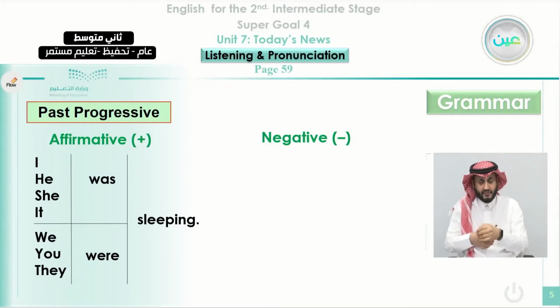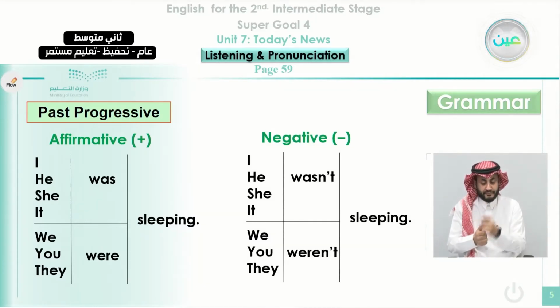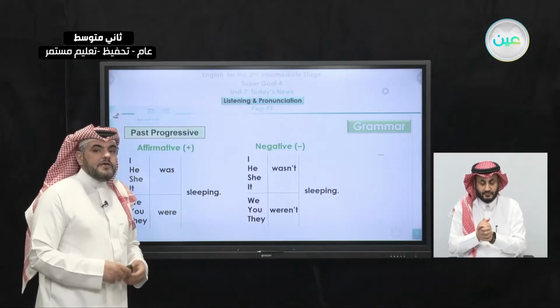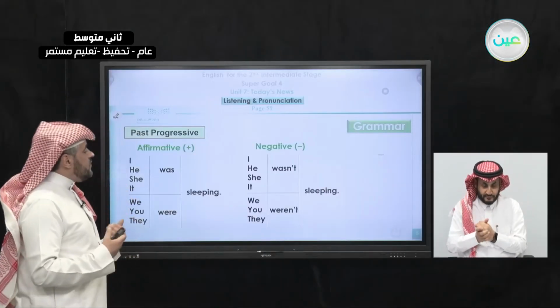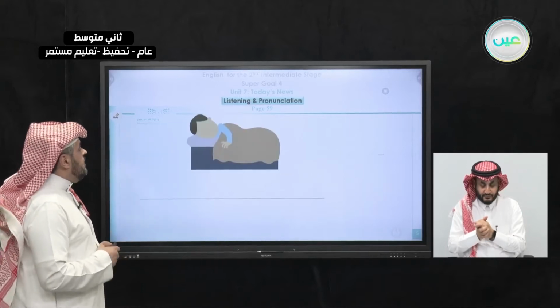In the negative form, we do the same, but we add not to the auxiliary verb, was and were. So we can say, I wasn't sleeping, she wasn't sleeping, he wasn't sleeping, it wasn't sleeping. And also we do the same with were. We say, we weren't sleeping, they weren't sleeping.